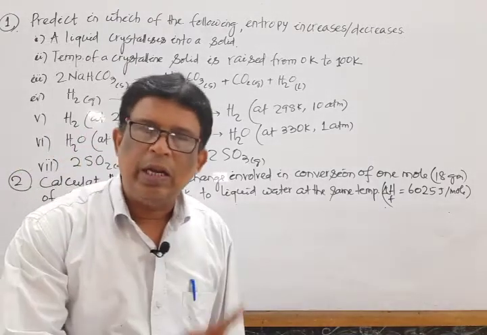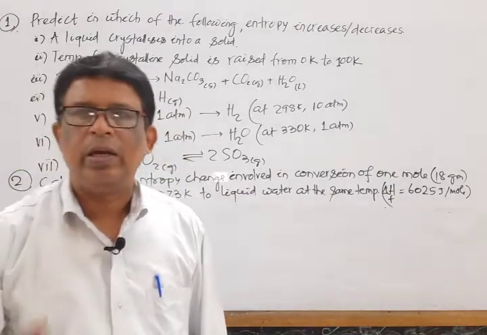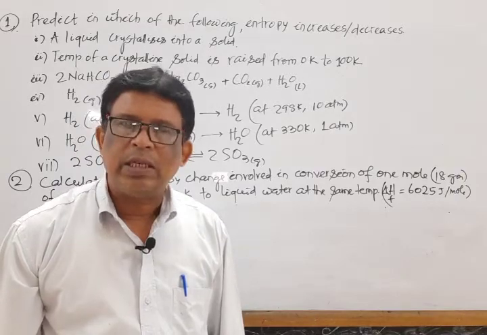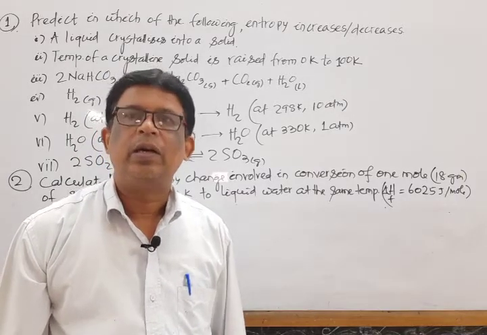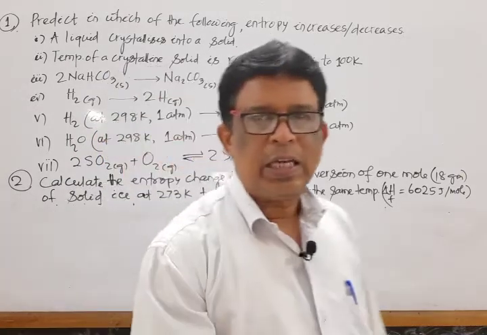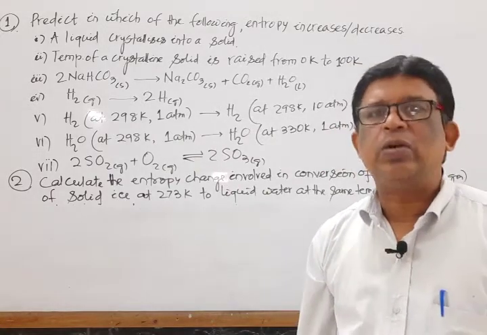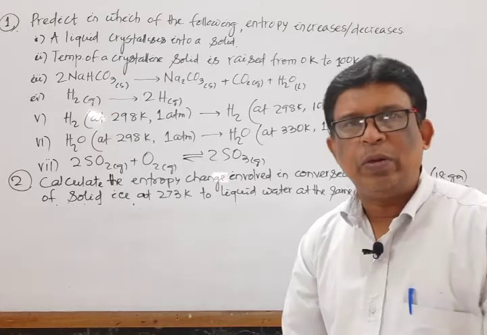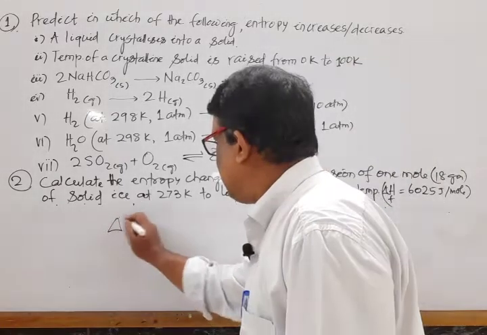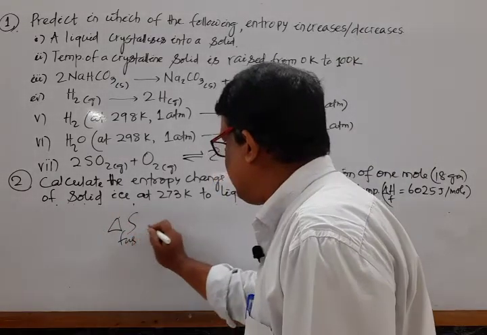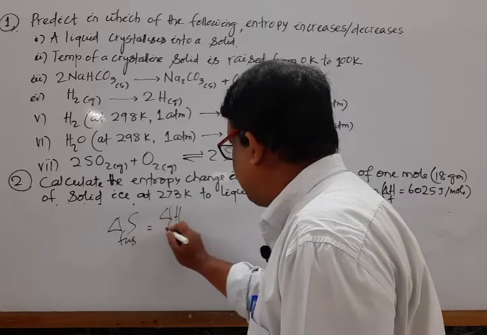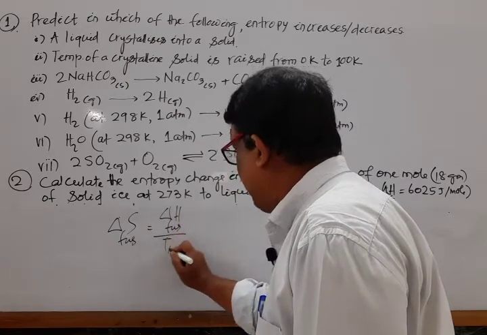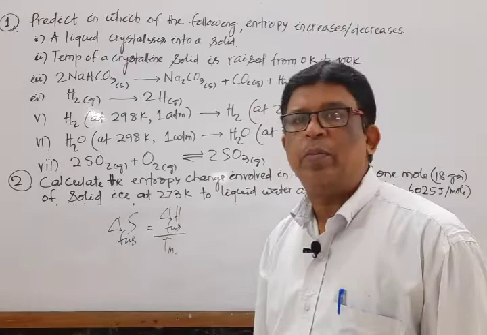Here a solid transfers to liquid. That means the process is known as what? Solid to liquid, then the process is known as fusion. So now we calculate the entropy of fusion. That means del S fus, we know, is equal to del H fus by Tm. What is m? m stands for melting point.